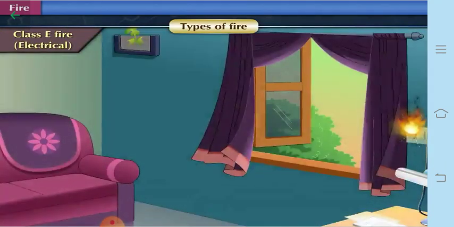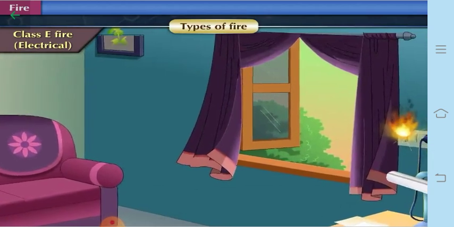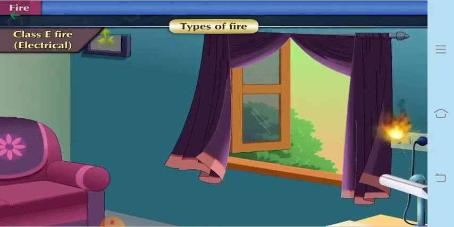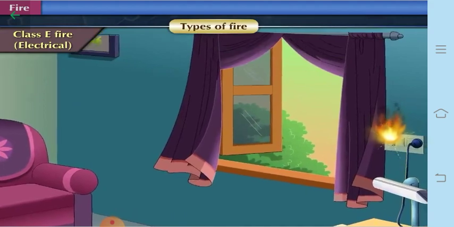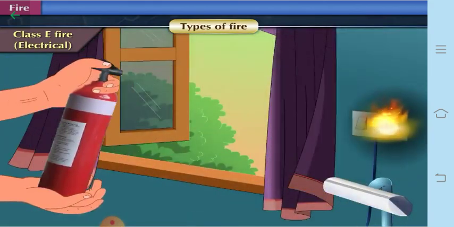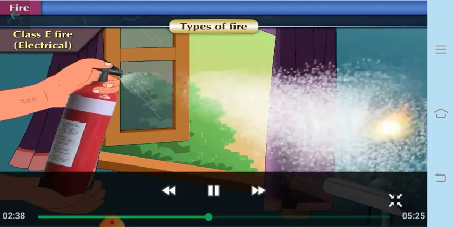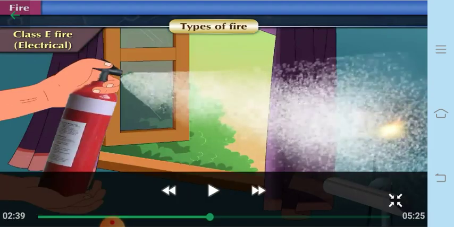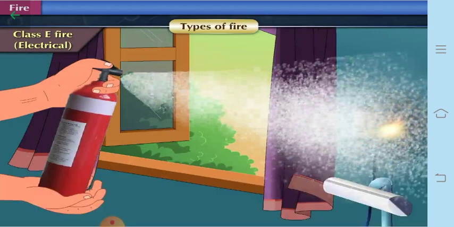So a fire which is caused due to electrical components is also called the class E type of fire. Now to extinguish such fires, first of all power is cut off and non-conductive fire extinguishers like carbon dioxide are used. Here you also need to take care that whenever it is an electrical type of fire, we should never use water, because instead of putting off the fire, you might get a shock or you might get a current.